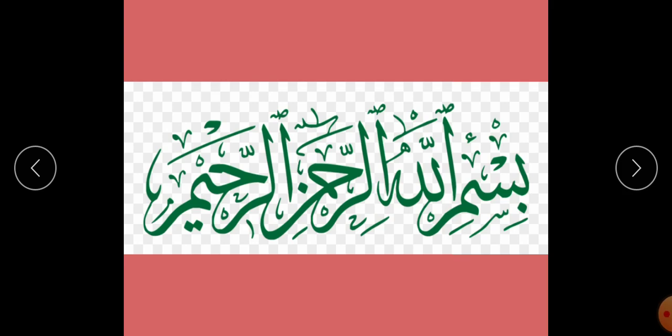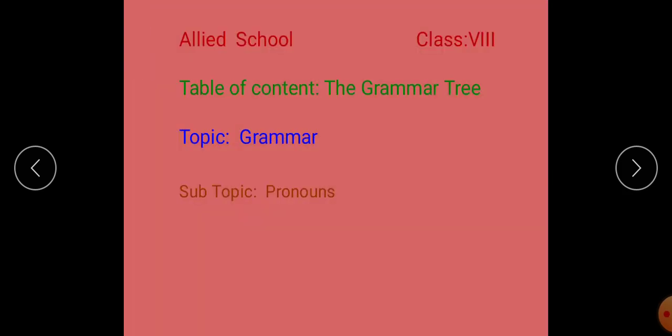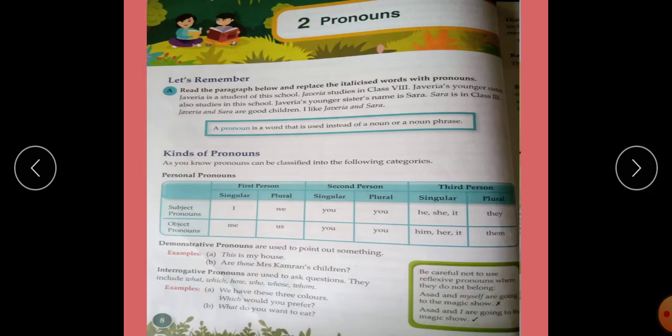Hope you are fine. The title of the book is The Grammar Tree. Today our topic is grammar and the subtopic is pronoun on page number 8. You have opened your book on page number 8. Here is the word pronouns. First of all, the definition of the pronoun that is mentioned in your notebook: a pronoun is a word that is used instead of a noun or a noun phrase.